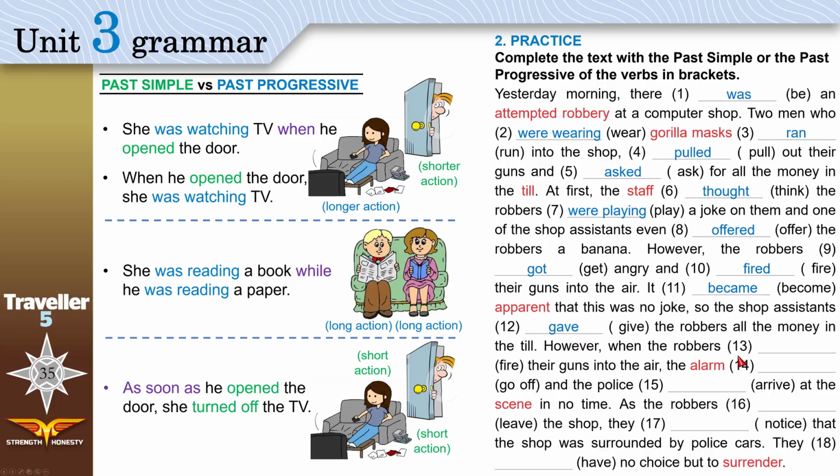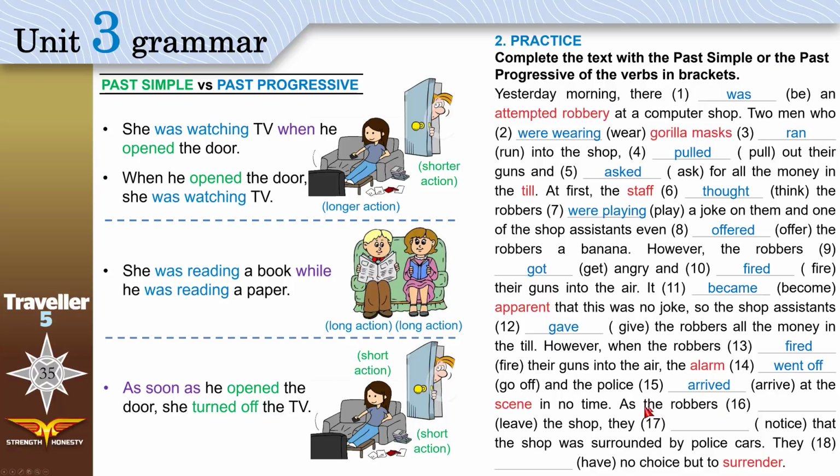However, when the robbers fired, we have when. With when, we use past simple, into the air. The alarm. Alarm is equipment that makes loud noise to warn people. Go off and the police arrive. 2 actions didn't interrupt each other. The alarm went off first. Went off means started making noise, okay? It started making noise, and then after that, the police arrived at the scene, at the place where the crime was happening, in no time, very quickly.